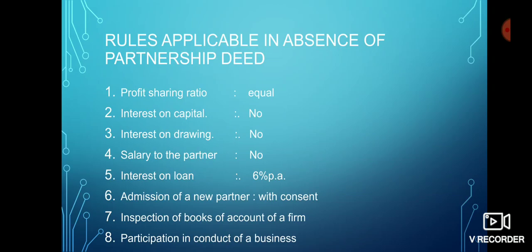If any firm does not have a partnership deed, how will they record the accounting transactions in their accounts? First of all, the profit sharing ratio among partners will be equal in the absence of a partnership deed. There will be no interest on capital, no interest on drawing will be paid, and no salary will be paid to the partner. But if a partner has given a loan to the partnership firm, then interest on loan at the rate of 6% per annum can be given.